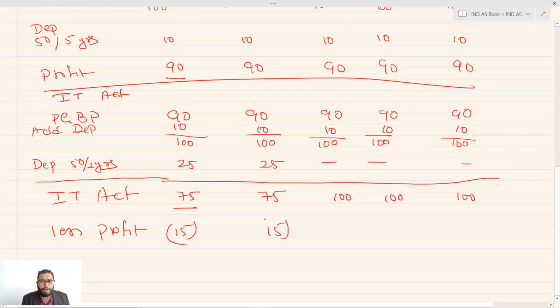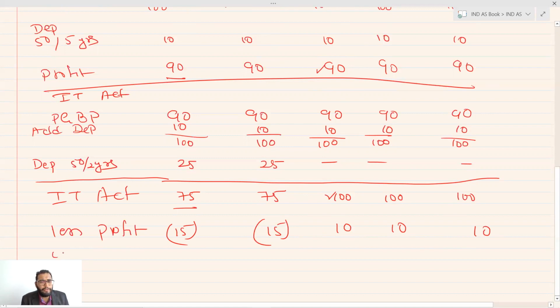Here also 15 less profit. How much additional profit am I booking here? 10, 10, 10. How 10? 90 minus 100. This difference of 90 or difference of 100. Am I booking additional?